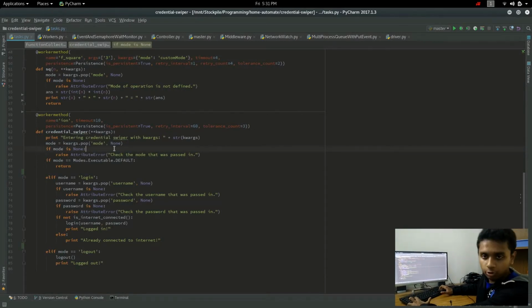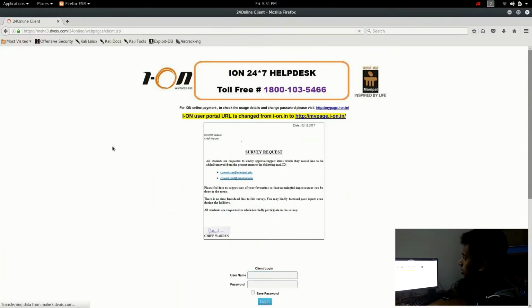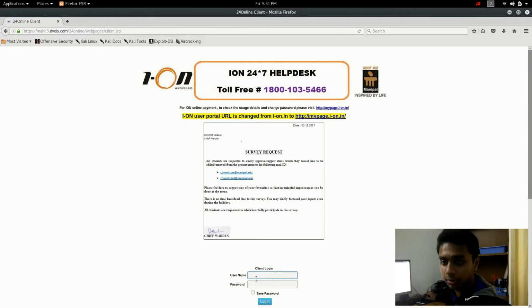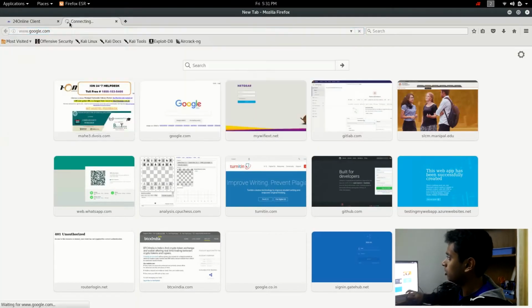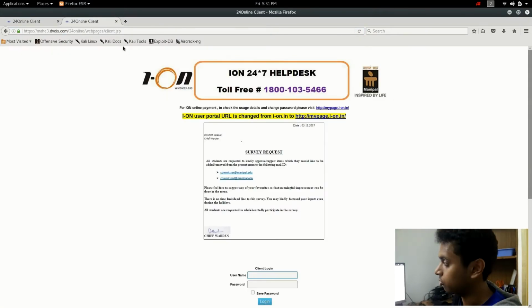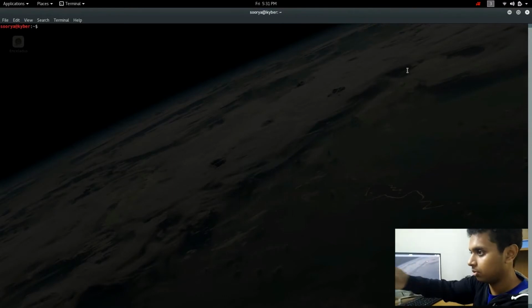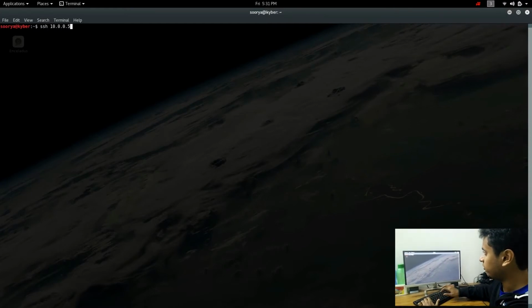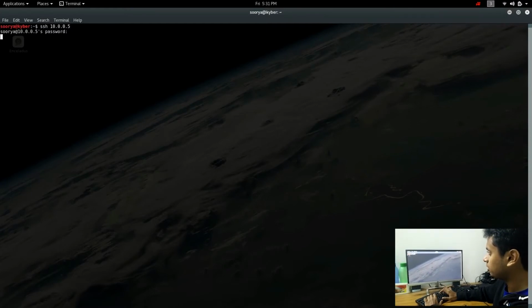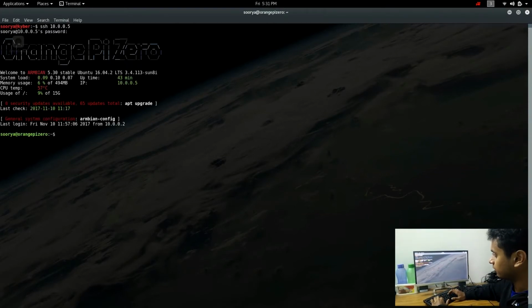So now before we fire up the automation script, let's just verify if I'm connected to the internet or not. No, I'm not. It's asking me to log in using my credentials. Let's just verify that. If I connect to google.com, no, it redirects me back to the ION portal. So now let's boot up the microcontroller and launch the automation script. First I need to log in via SSH. 10.0.0.5 if I'm not wrong. Yeah, I have successfully logged into the Orange Pi.